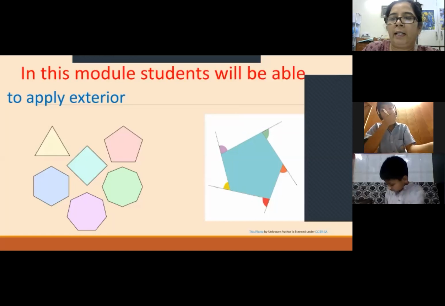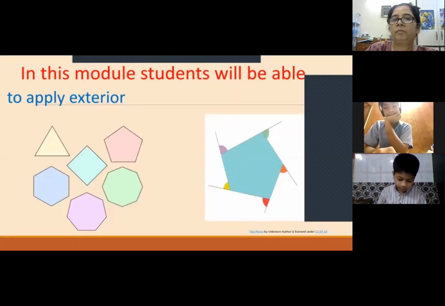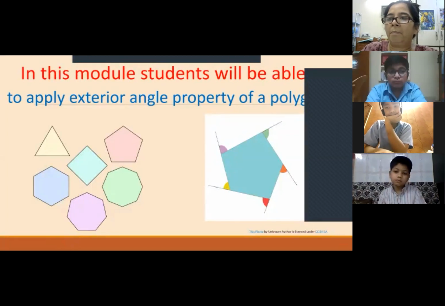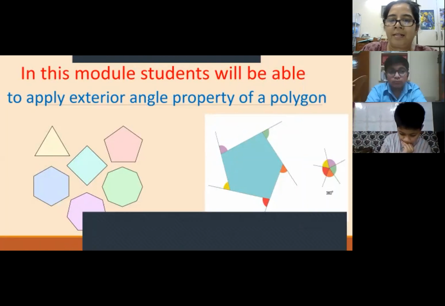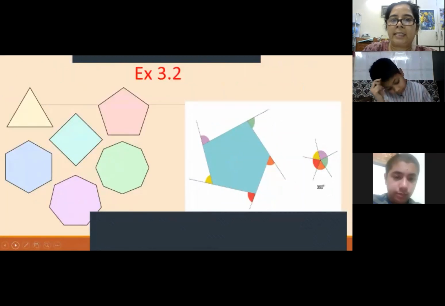We are going to learn the exterior angle property. I told you that in a polygon, it doesn't matter how many sides a polygon has, the sum of exterior angles remains the same. The sum of exterior angles is always 360. Yes. This is exercise 3.2.